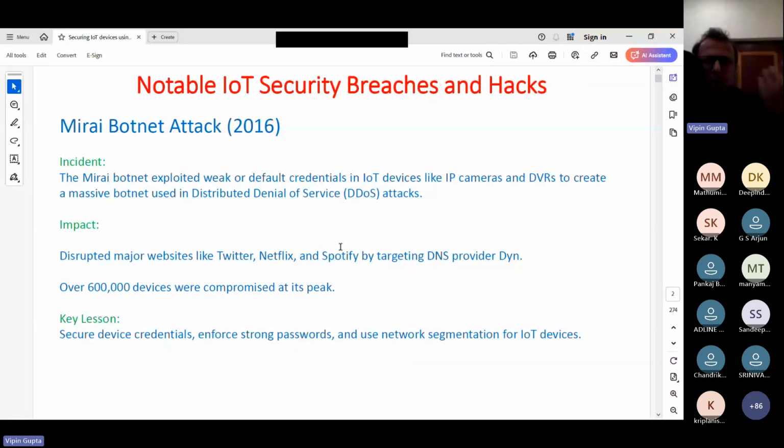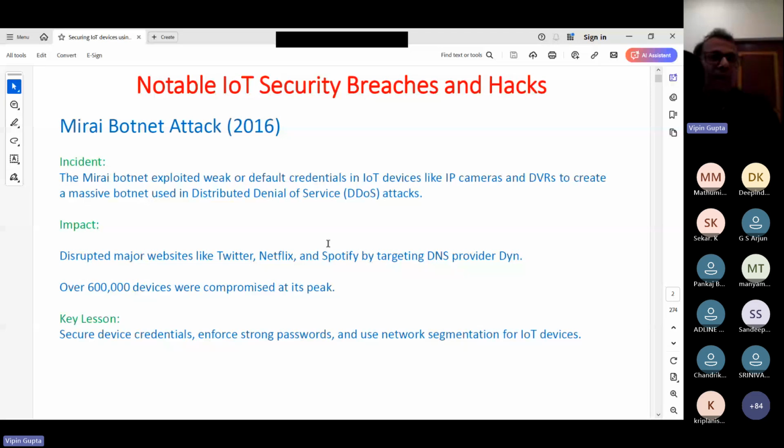And for those who do not understand what a DDoS attack means: suppose now 70 participants are here, only two are interested in listening to my lecture, and all the rest do not want me to continue. So they will raise questions, all the other participants will start asking me questions. Then the next 3 hours we will spend answering those questions, and those two participants who want to listen will not be able to attend the lecture. That is a DDoS type of attack. That means you are denying certain persons access to that site. So this was one major attack.